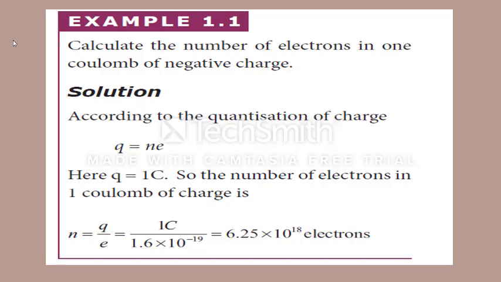Here we have to find N, so the equation becomes N equal to Q by e. Q is 1 coulomb, e is 1.6 into 10 power minus 19. If we put this data in the equation, we get 6.25 into 10 power 18 electrons. So 1 coulomb of charge is made up of 6.25 into 10 power 18 electrons.